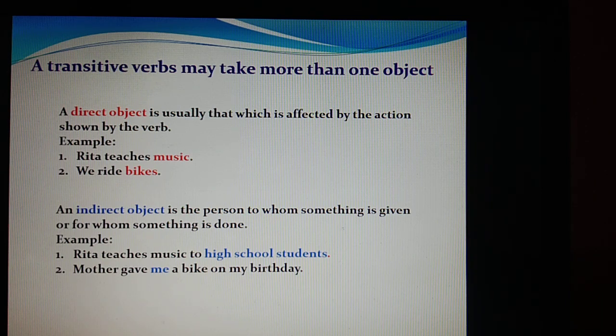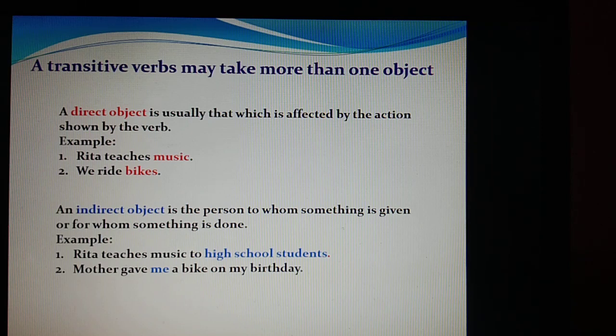Now, it is being given to the... Rita teaches music to whom? To high school students. So we are getting the answer whom. Mother gave me a bike on my birthday. So mother gave me. Okay, gave is a verb. So me, here it becomes an indirect object. Bike, it becomes a direct object.